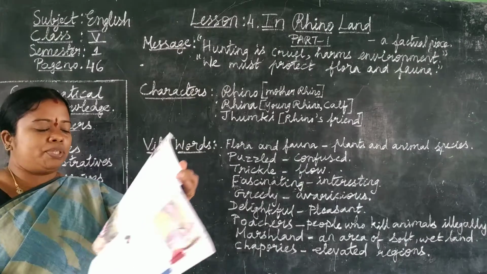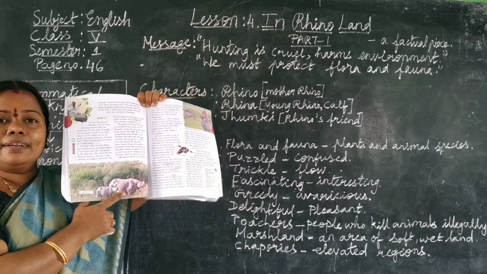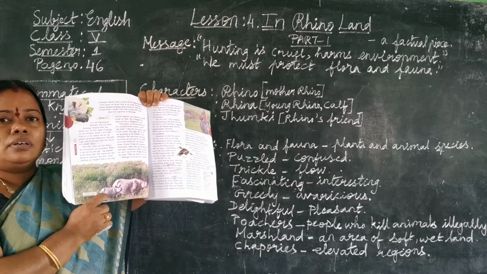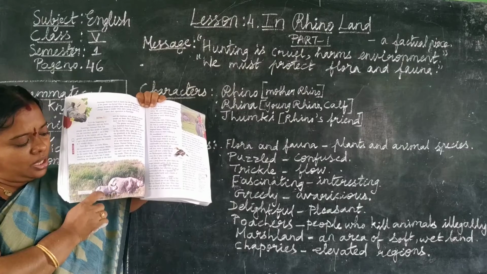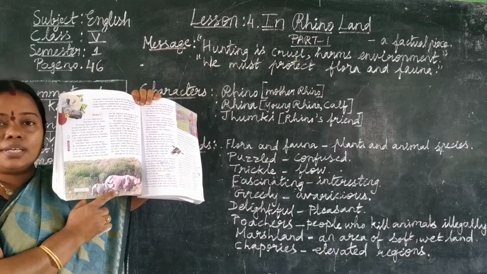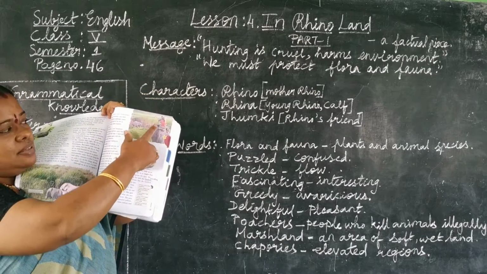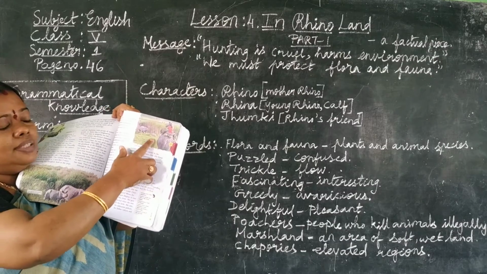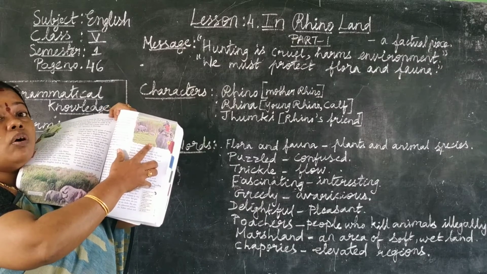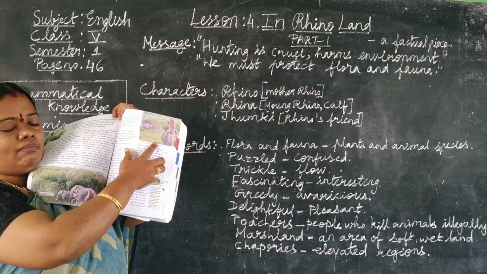So you can see in the picture the lady rhino and her baby Rhina, the daughter of the lady rhino. Both are wandering in the national park. And see in this picture how the visitors sitting on elephants are going around the park and looking at the one-horned rhinoceros.